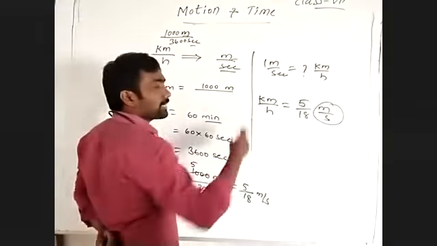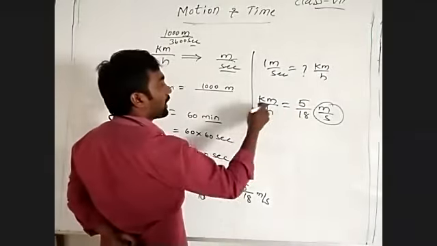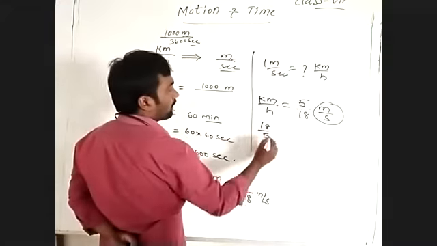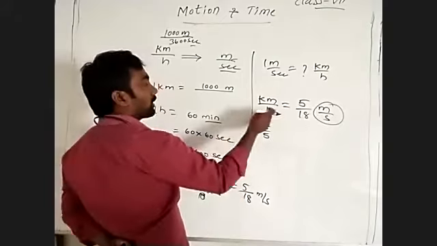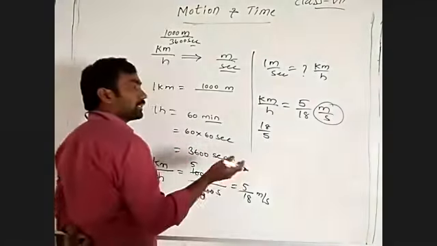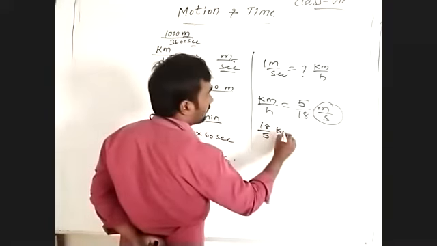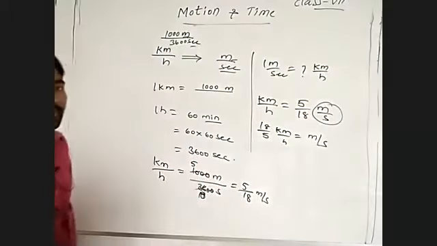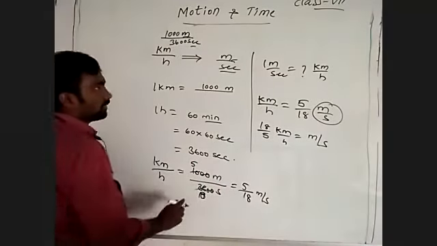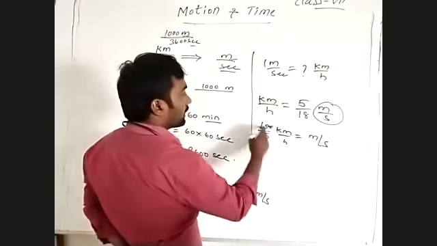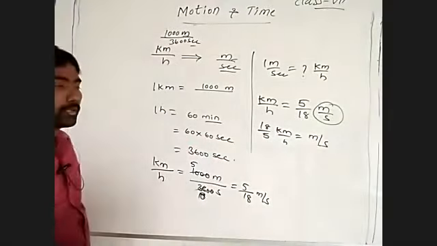If you transfer this fraction to this side, 18 and 5, it becomes a division and making a reciprocal. Numerator and denominator will be reciprocal. So 1 meter per second is equal to 18 by 5 kilometer per hour.